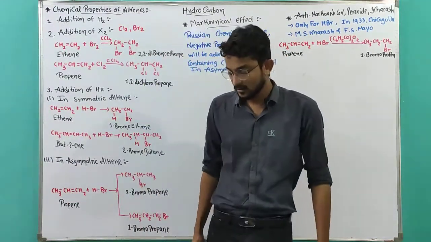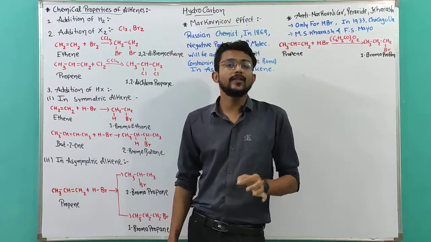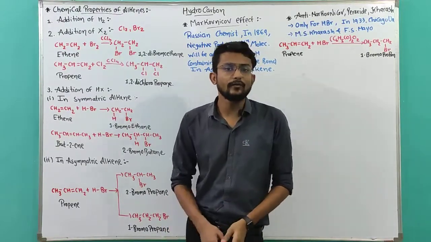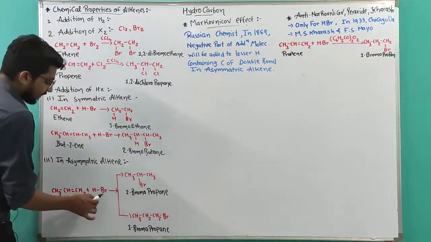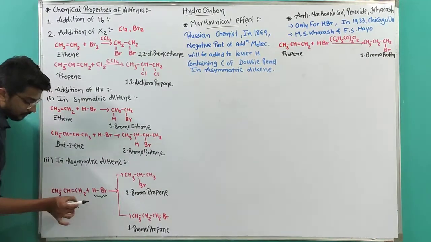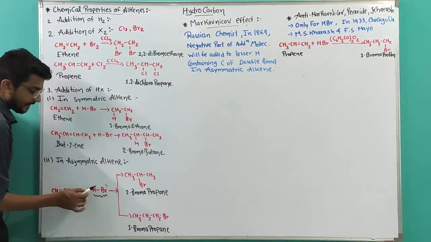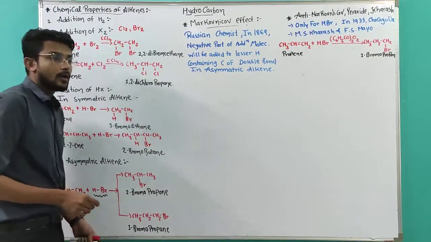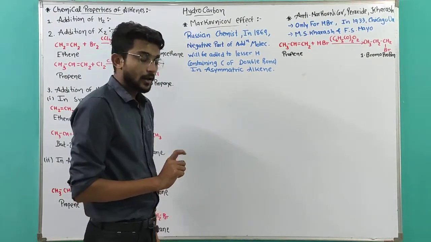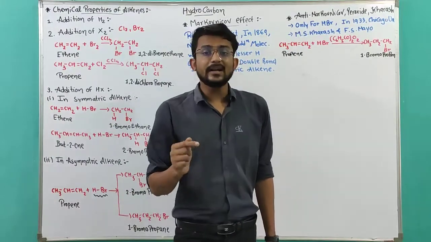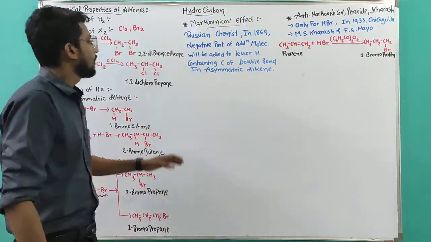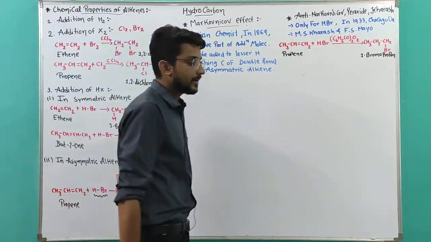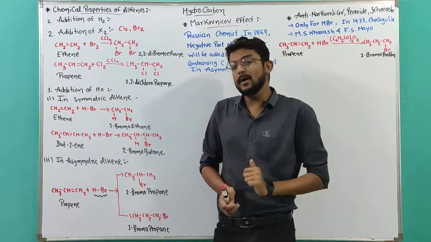What was the rule? The negative part of the addition molecule. Okay, this is my addition molecule, and the negative part is the Br minus. So the negative part of the addition molecule will be added to the carbon containing fewer hydrogens of the double bond.